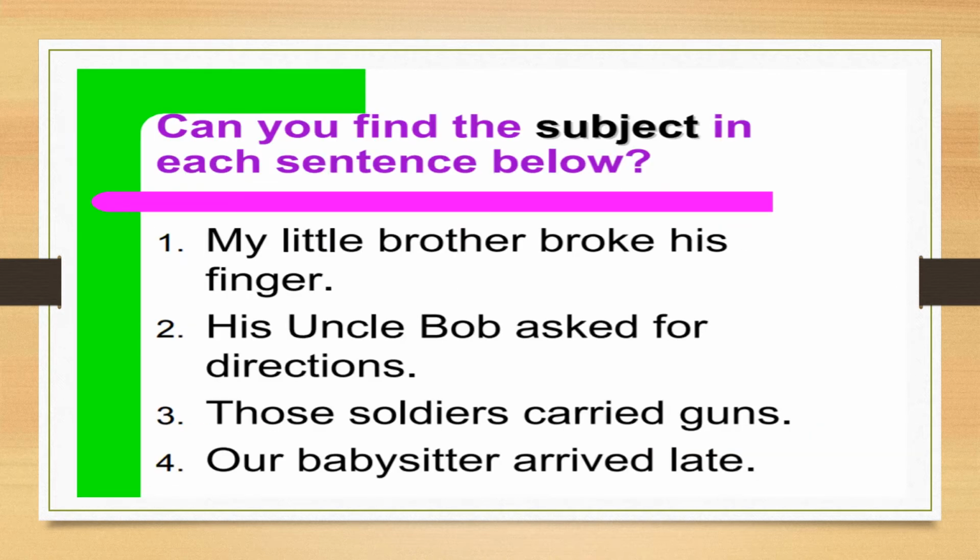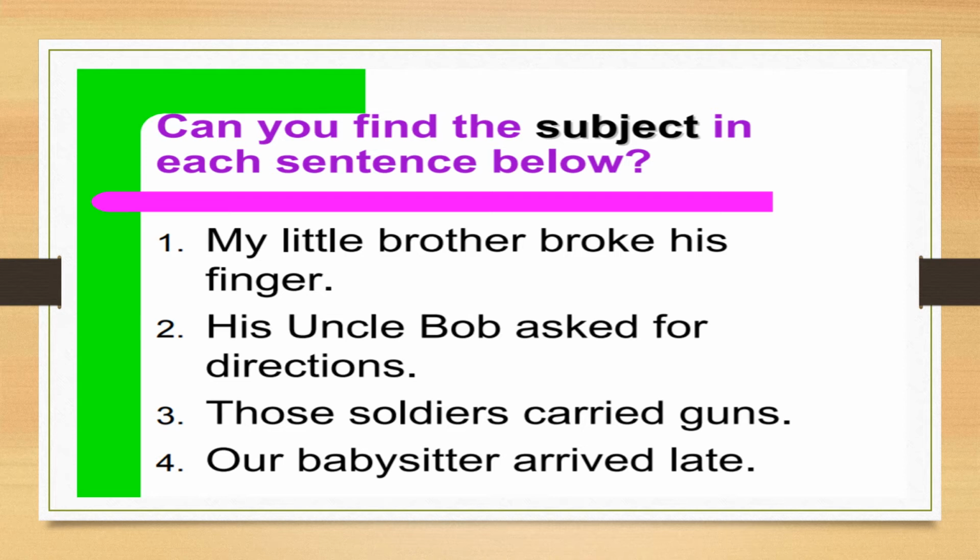So you can see here some of the sentences they have given and you have to find out the subject and predicate. Can you do this for me? Let's try one by one. We'll start with the first sentence. My little brother broke his finger.